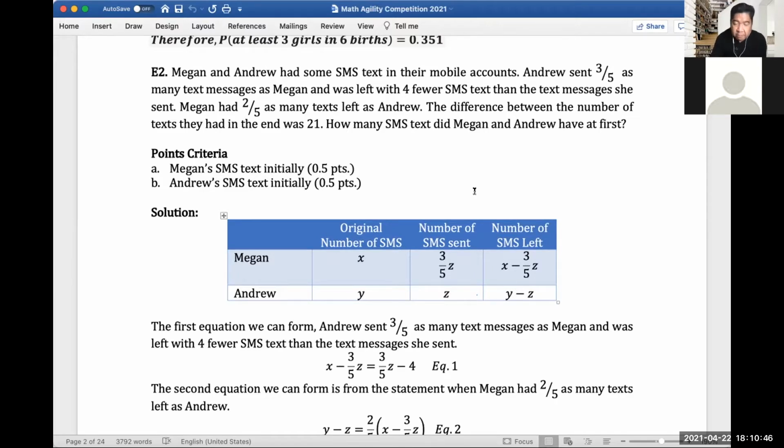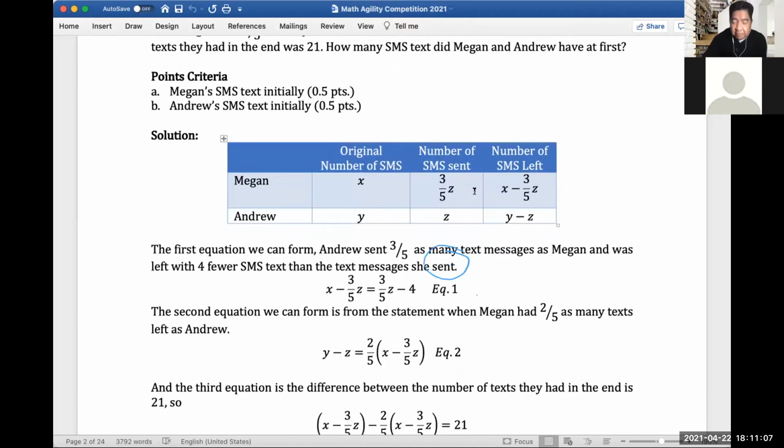As you can see from the table here, right? Okay, so the SMS left is definitely the difference: X minus 3/5 of Z, that's the number of SMS left for Megan. And for Andrew, that's Y minus Z. So the first equation we can form is, Andrew sent 3/5 as many text messages as Megan and was left with 4 fewer SMS texts than the text messages she sent. So X minus 3/5 Z would be equal to 3/5 Z minus 4, right? We will name it equation number 1.